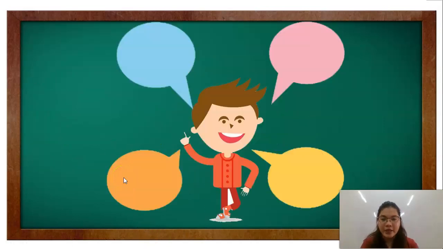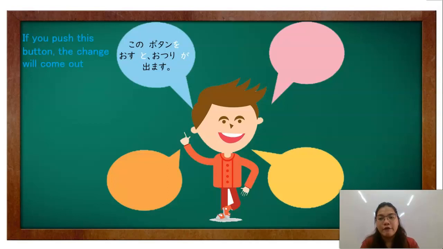Okay? Like an example here, kono botan o usu to utsuri ga demasu. If you push this button, the change will come out. So, pag ipupush mo yung button, automatically lalabas yung sukli. So, hindi mo na mapipigilan na lumabas yung sukli once you push the button.